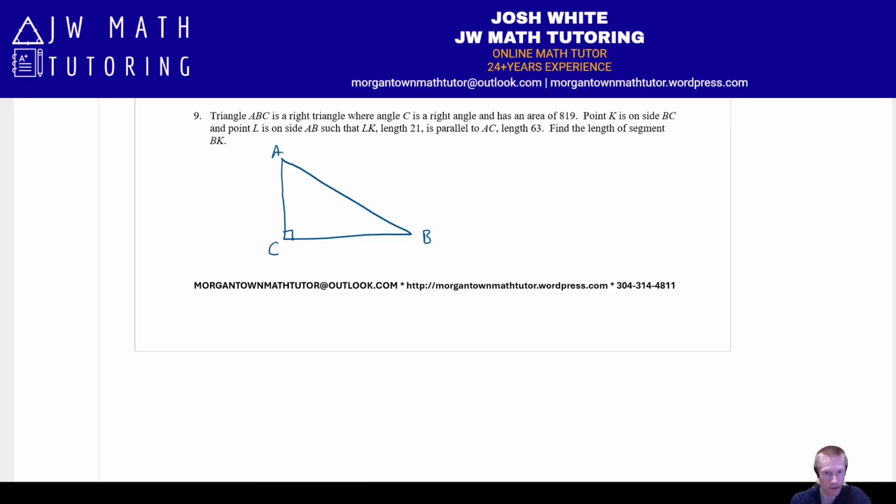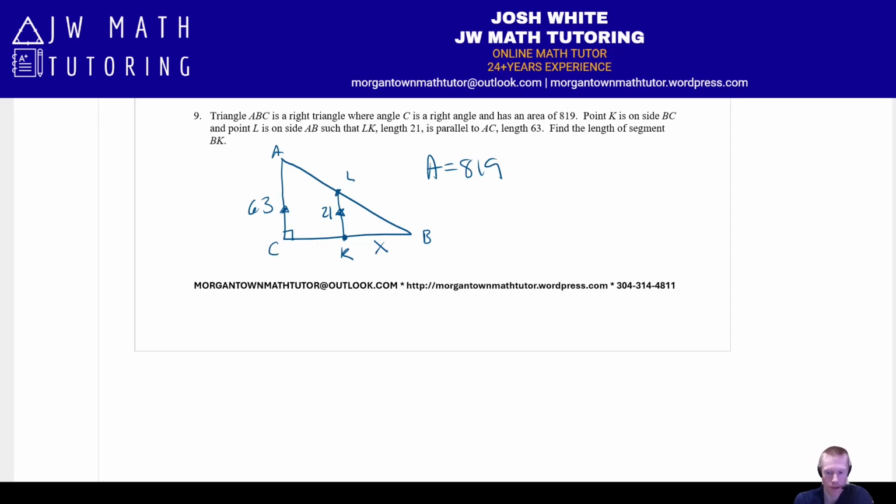Because I drew it like this, that means point K is somewhere on side BC, consider the base of the triangle. And then L is on your hypotenuse right here. You draw this line, and basically these two things are parallel. Okay, we also know LK, or KL, is 21, and AC over here is 63. We're told to find the length of segment BK, so we'll just label this X, and we also know that the area of the triangle is 819.